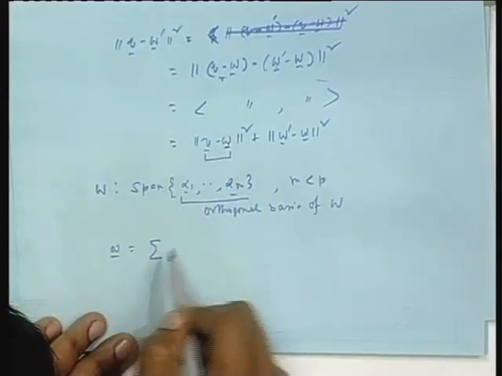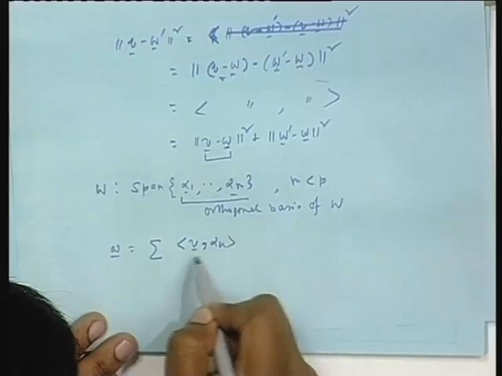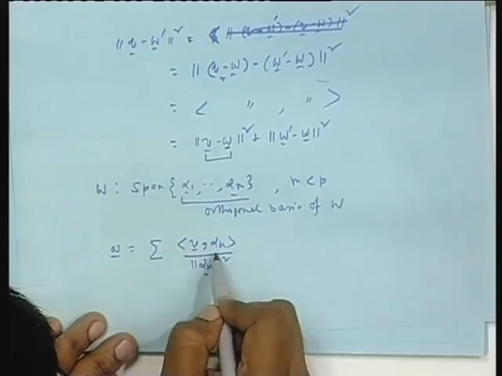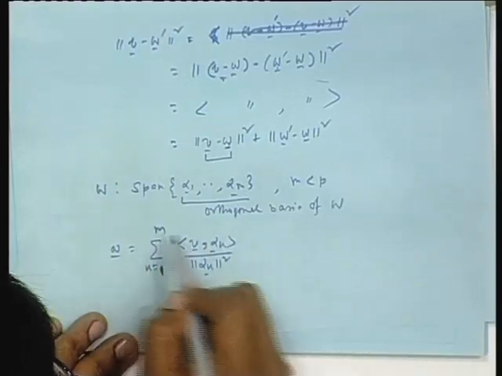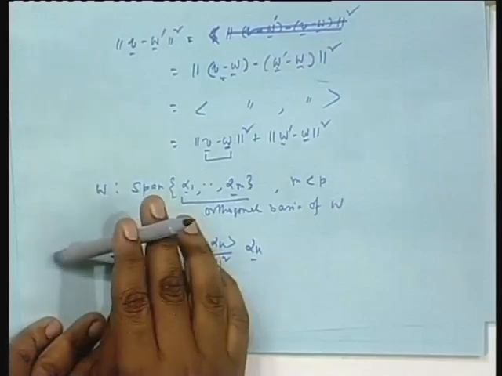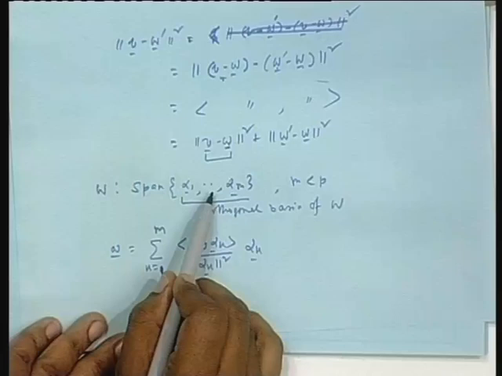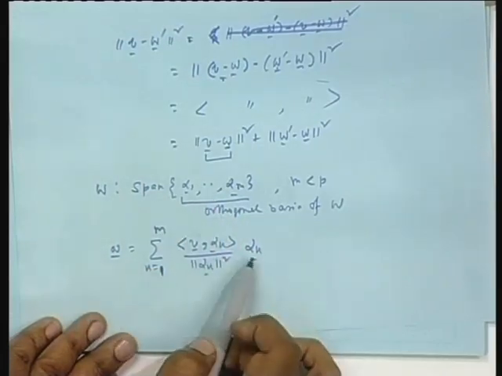Suppose you take the coefficients like this: the sum over k equal to 1 to m of the inner product of V with alpha k, divided by the norm square of alpha k, times alpha k. V is an external vector, you take the inner product of V along any of these vectors, divided by the norm square, that is the coefficient multiplied by the corresponding vector.